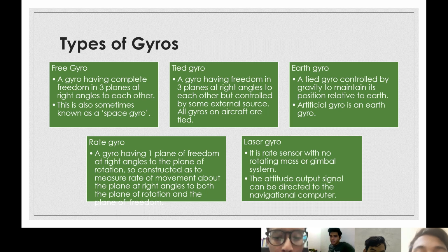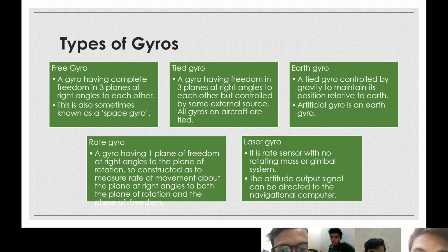For the tied gyro, it is a gyro having freedom in the 3 planes at right angles to each other but controlled by some internal source. All the gyros on aircraft are tied. The third one, a tied gyro controlled by gravity to maintain its position relative to Earth, is an artificial gyro, or Earth gyro.